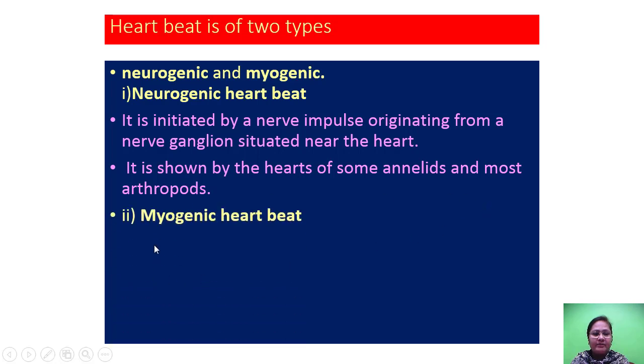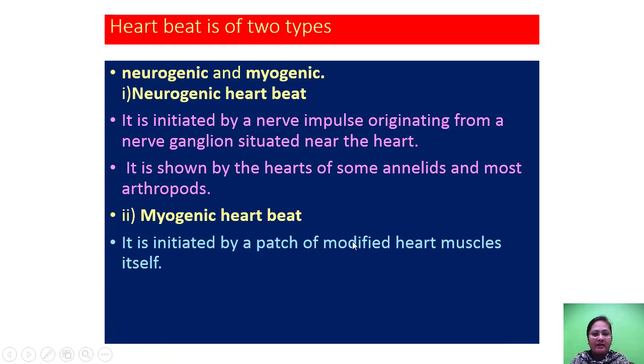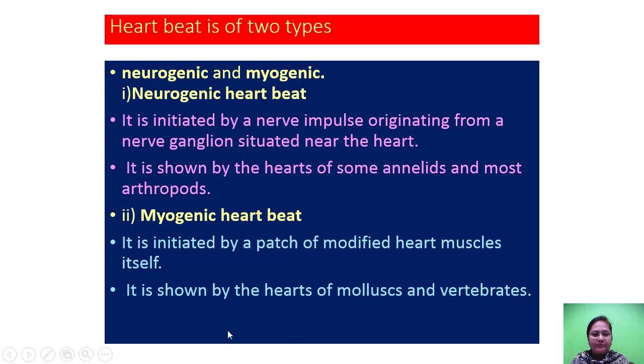Now myogenic heartbeat is initiated by a patch of modified heart muscles itself. It is shown by the heart of mollusks and vertebrates. Mollusk means what? Which animal? You can say bivalve. Then you can see pila, these are the mollusks, starfish, and vertebrates means they show presence of a vertebral column.